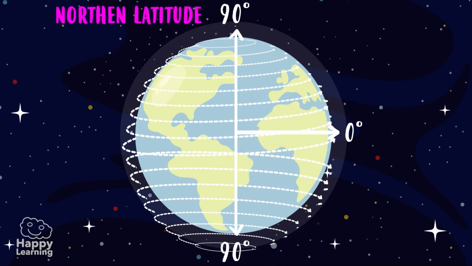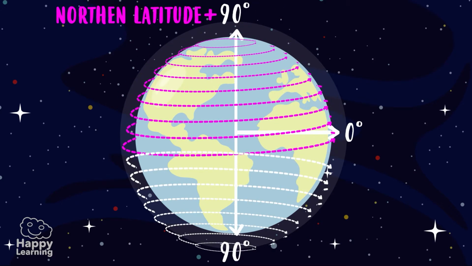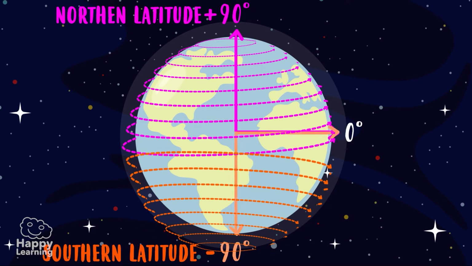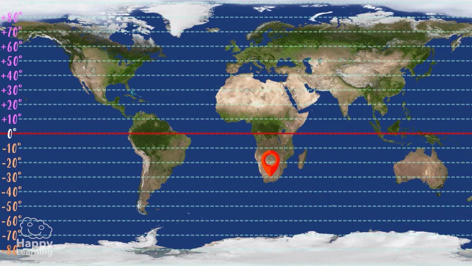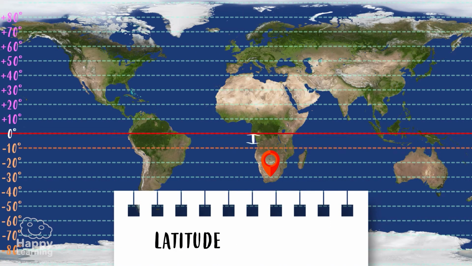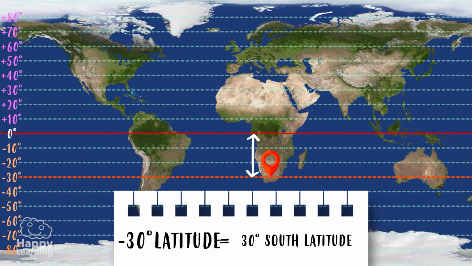Upwards is northern latitude or positive latitude, and downwards is southern latitude or negative latitude. For example, if we are here at this point, we are at latitude 0 to the equator, minus 10, minus 20, minus 30 negative latitude. That's it, we're at a latitude of 30 degrees south.